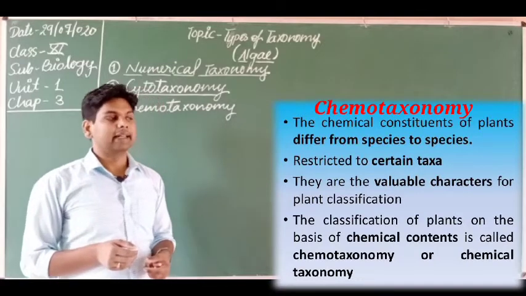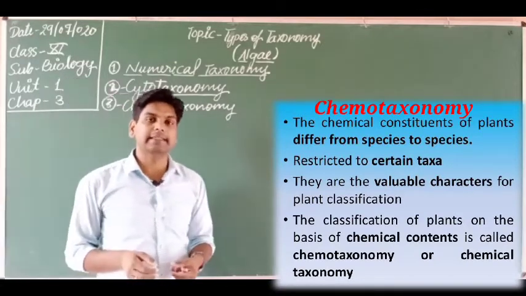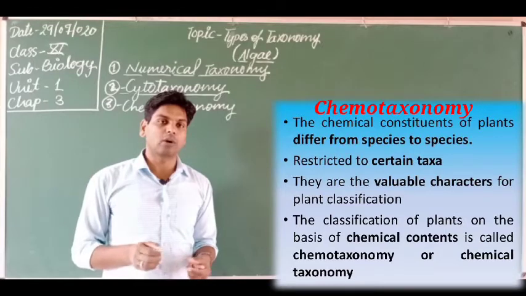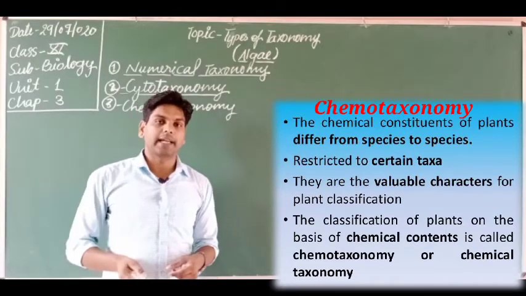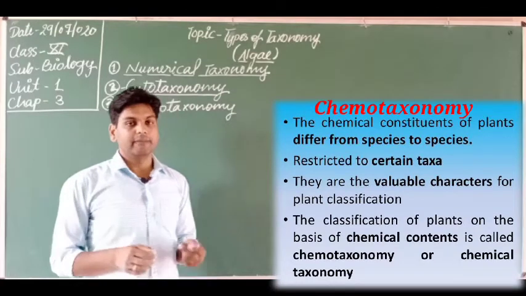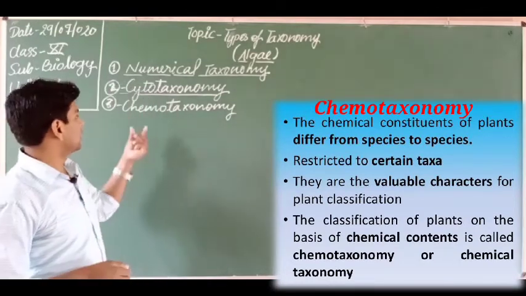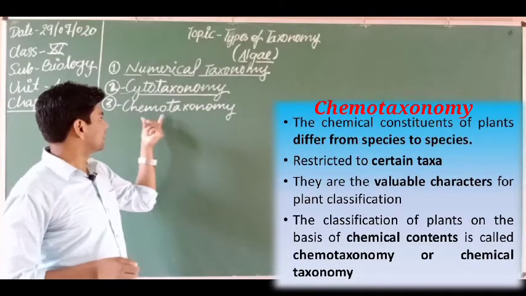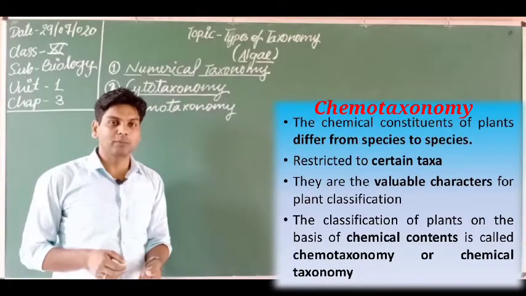Just like different types of chemicals, proteins, carbohydrates, amino acids, hormones and enzymes are found in different types of plants. On this basis we classify plants into different categories. This taxonomy is known as chemotaxonomy.